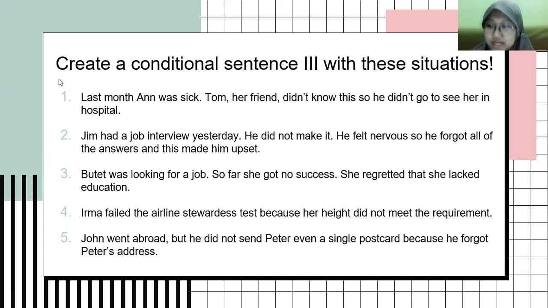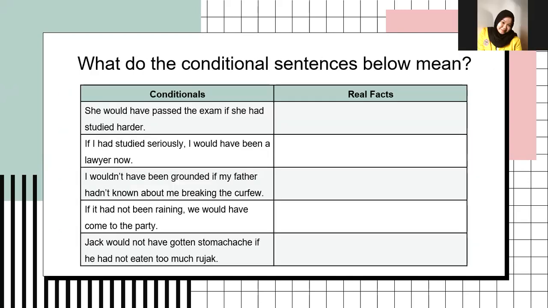All right, class, time's up. Have you finished? Yes, Miss. Excellent. Now let's check our answers together, starting from the real facts. So, for the first conditional example, I would like Aya, please. The conditional sentence is she would have passed the exam if she had studied harder. And the real fact is she didn't study harder, so she didn't pass the exam. Great, Aya. That is a correct example.